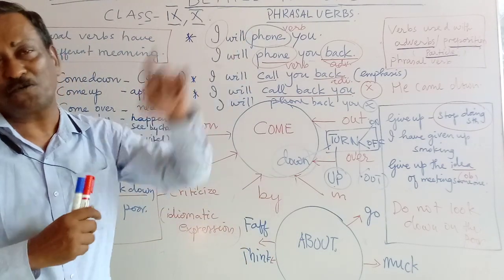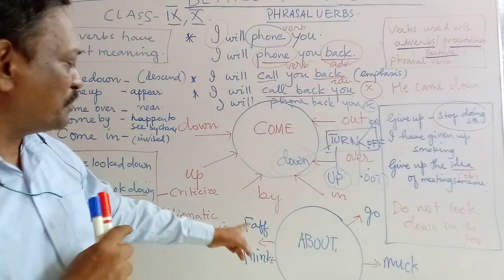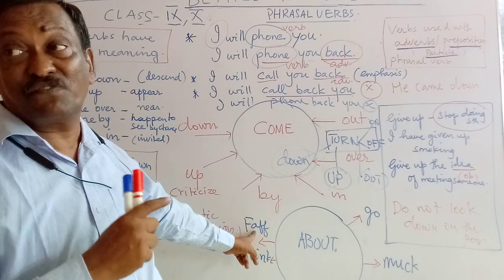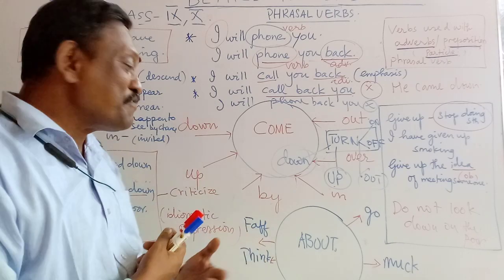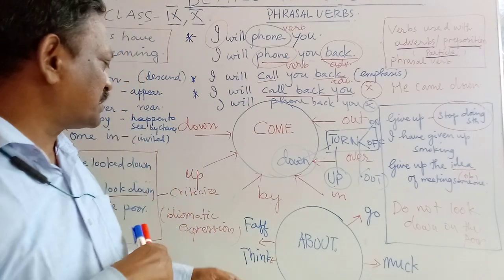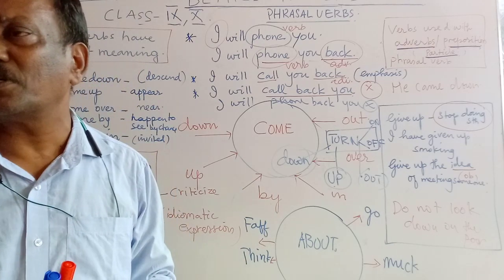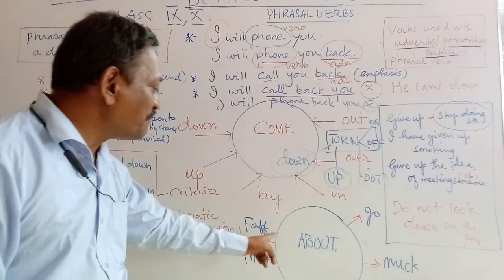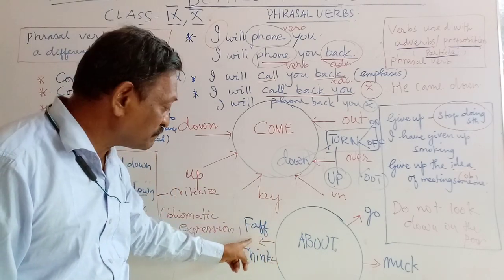You see, faff about. You might not have heard or come across this phrasal verb, faff about. What is the meaning of faff about? Wasting your time. Why are you faffing about? Go and do some serious work. So faff about means wasting your time.